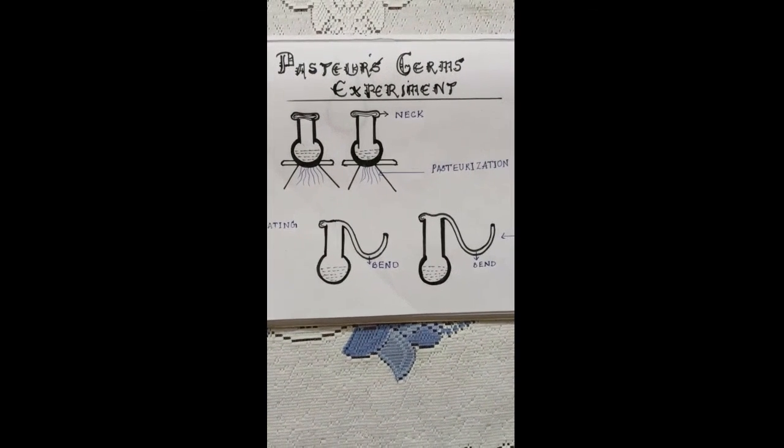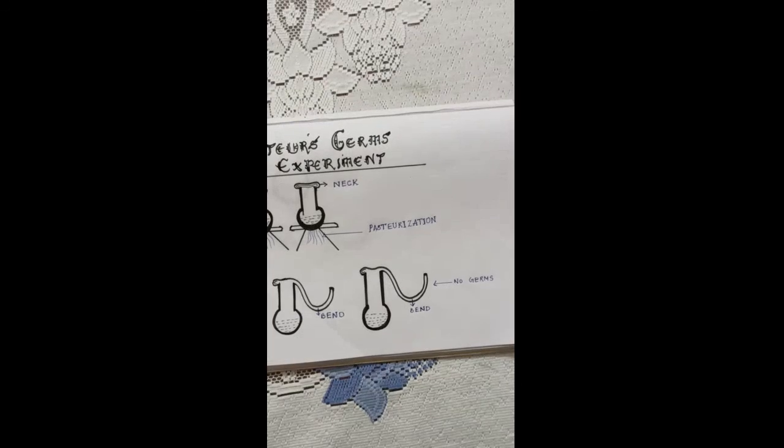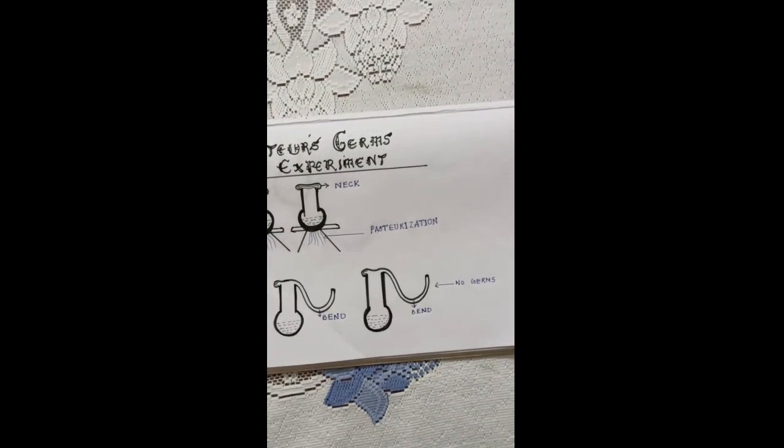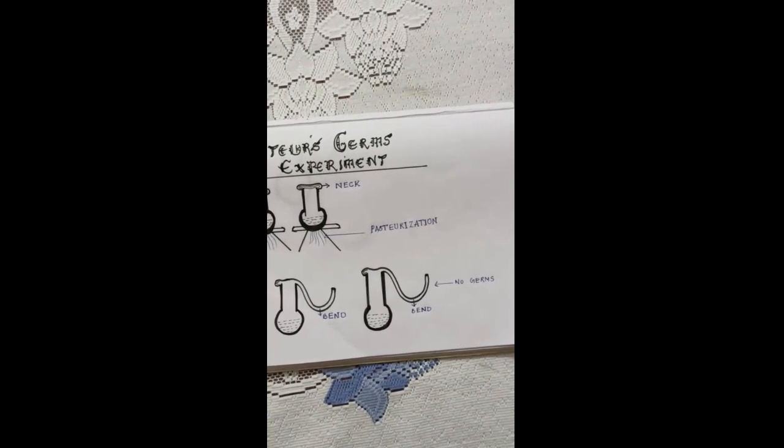Like if we had a bowl of soup left open or exposed to air in a kitchen, then it would have gone bad. To this, Pasteur said that it is because there are no parent germs in the soup and they cannot reach it because of the bend in the long tube. So in step 3, he took one of the bottles or jars and he spilled the soup in the neck of the jar so that it settled in the bend, which means air can pass through it. What happened? As it was told by Pasteur that air had germs in it, the soup went bad. This bend was the dust trap. The germs could travel or go only till the neck or the bend of the jar, and it infected the soup that was in the bend.